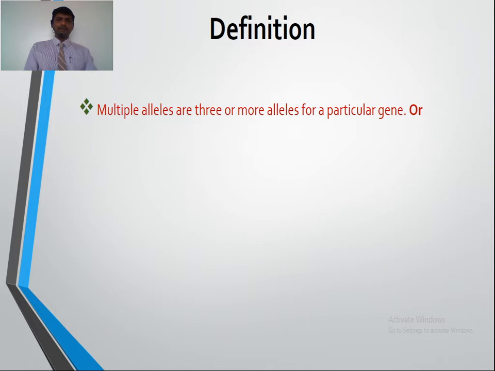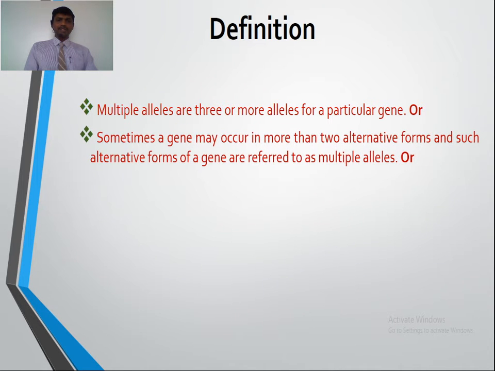So one by one we are going to define multiple alleles. Multiple alleles are three or more alleles for a particular gene. When there are more than two alleles for a particular gene, then we say they are multiple alleles. Or sometimes a gene may occur in more than two alternative forms, and such alternative forms of a gene are referred to as multiple alleles. So these are the definitions.